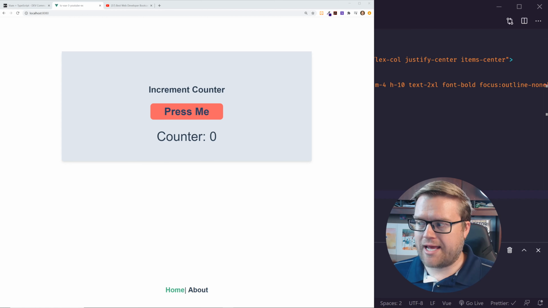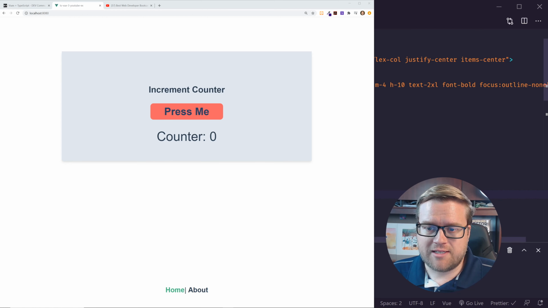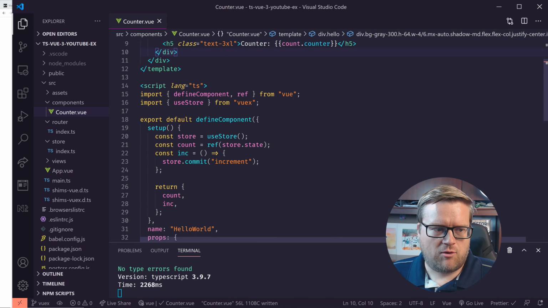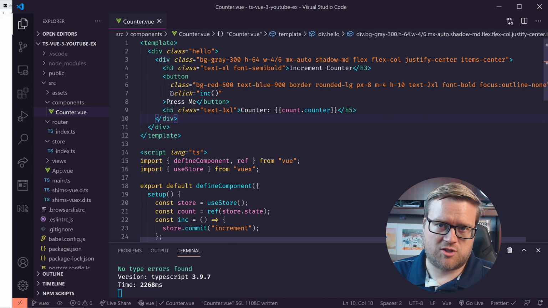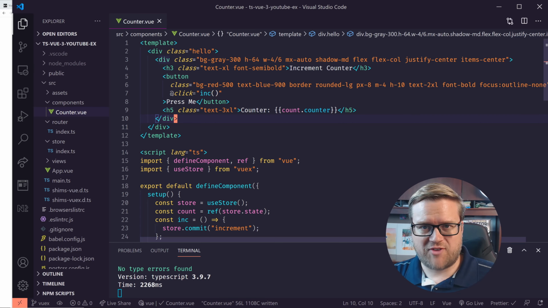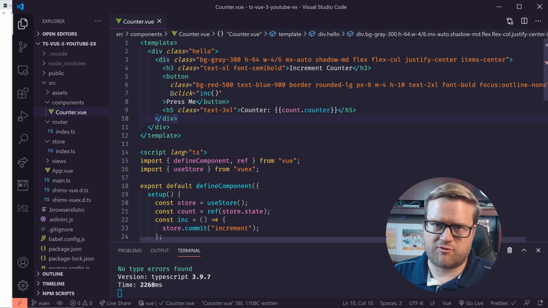Okay, so let's just go ahead and jump on into it. So here is the app that I created. Now, like I said, you can look in the description below and grab the GitHub repository and you can follow along. Also, in my last video, I went through how to upgrade a Vue 2 app to Vue 3 and set up the shims and everything for TypeScript. So you can check out that video as well.